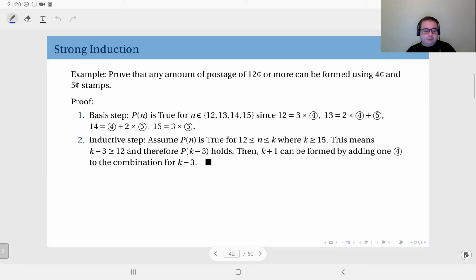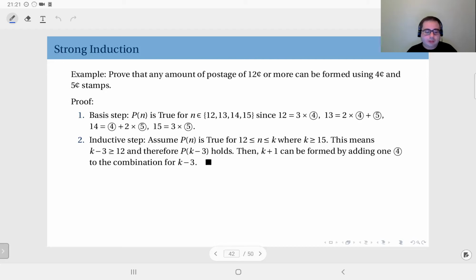Now here, let's see the statement: prove that any amount of postage of 12 cents or more can be formed using 4-cent and 5-cent stamps. So you have two kinds of stamps worth 4 cents and 5 cents, and combining these, you are going to make up a postage amount, and we know that the postage amount will not be less than 12. For instance, 11 you cannot make up using 4s and 5s, but 12 you can use 3 4s to make up 12.